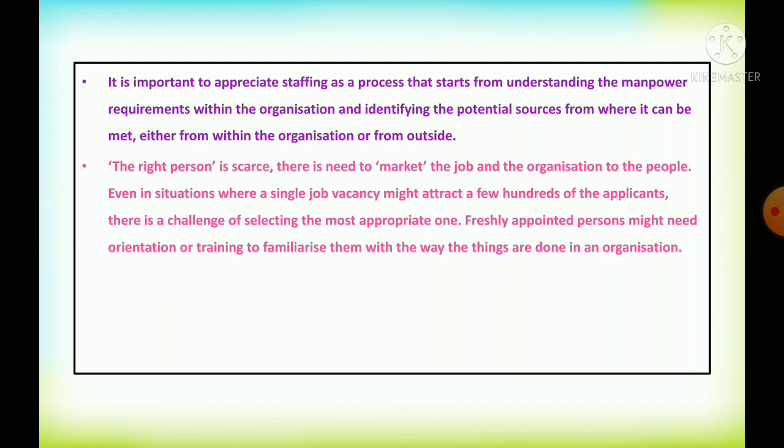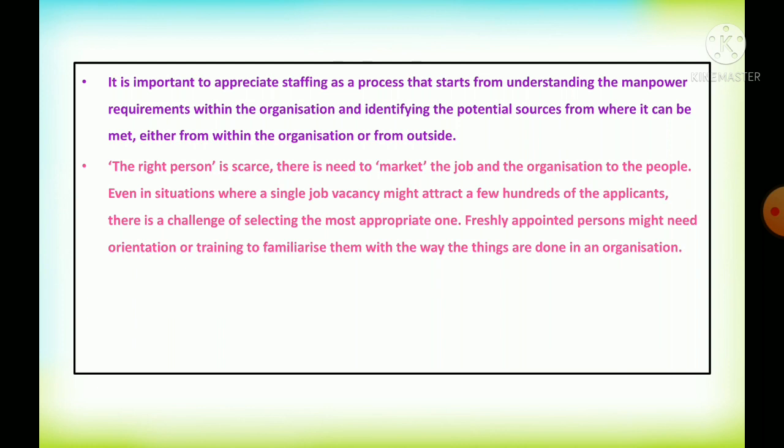For that reason we have to go to the job market, which is called recruitment. We have to create an attractive recruitment strategy for attracting applicants to apply for the job. There may even be situations where a single job vacancy attracts a few hundred applicants. At that time it is challenging for the HR team to select the most appropriate one for the job.